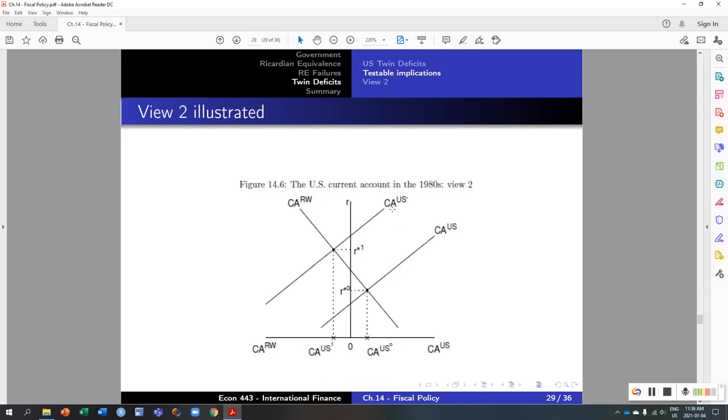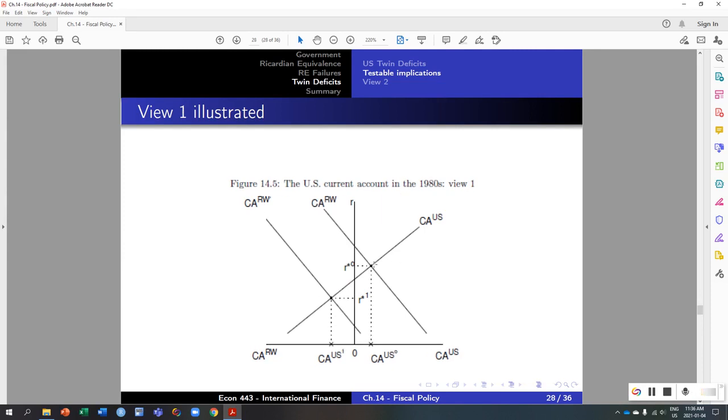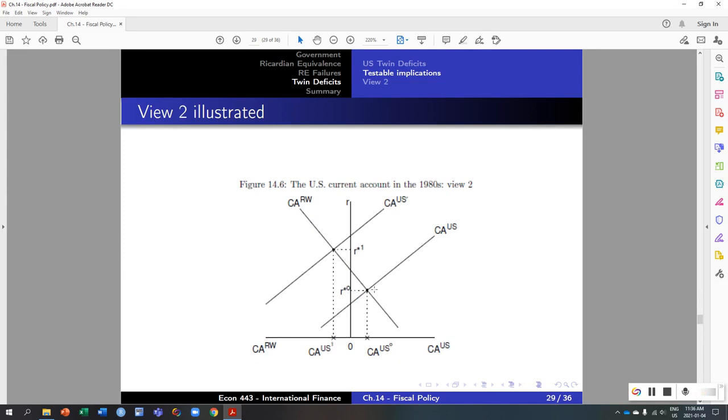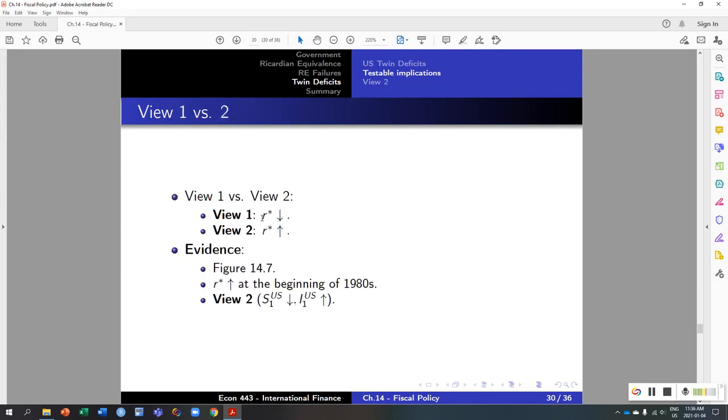View 2 says the opposite. It says the US current account deficits going from positive to negative is due to domestic factors. In other words, an increase in investment or lower savings. US factors are causing this deterioration. And notice that those views are giving us the same testable implications we had before. Interest rates should be decreasing if we had the foreign factors. Interest rates should be increasing if we had domestic factors causing it, so that we can look at the evidence about the real interest rate and see whether it's increasing or decreasing and decide which one of those two views is responsible for that.